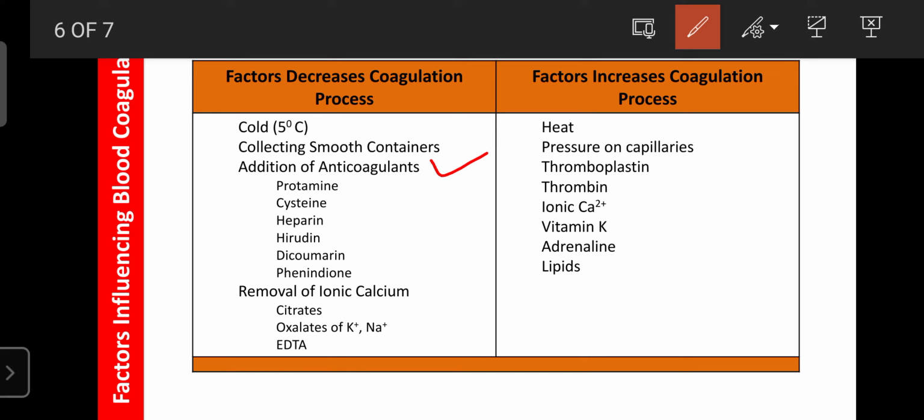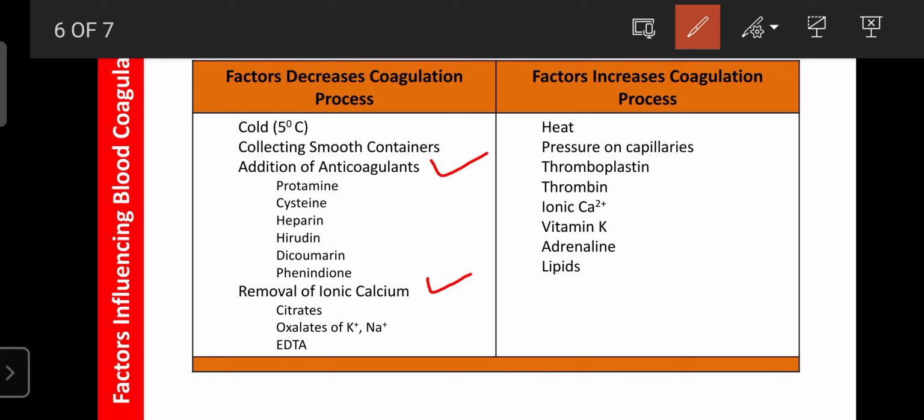And by removing the ionic calcium from the blood, we can also keep the blood for a longer duration by avoiding the blood coagulation process, using citrates, oxalates, or sodium iodide. These all chelate the calcium, because calcium is a cofactor required for various blood coagulation processes. So due to these factors, we can store the blood for longer durations in blood banks.